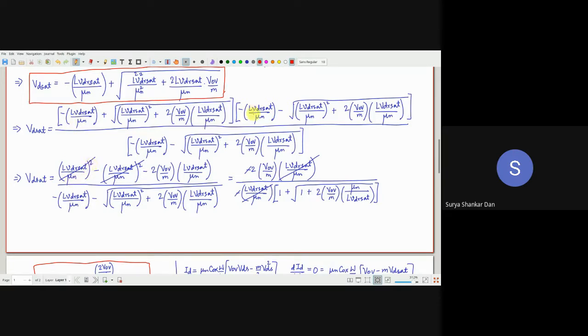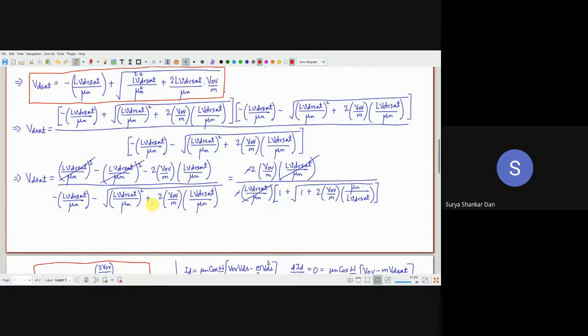This minus is gone. This is plus, this is minus. So we will be having minus of this root, so this root will go away. So you will be left with L V_DR sat by mu n whole square minus of this term, twice V_OV and L V_DR sat by mu n, with the root gone. So good for us, these are essentially cancelled out. And in the denominator, you are left with this.